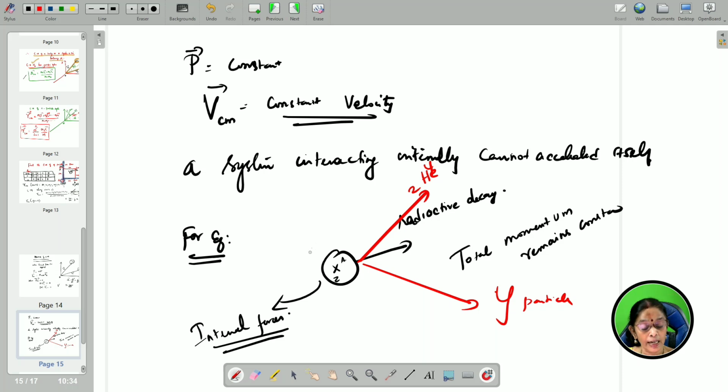So, it is splitting into different particles, but still the motion will be along its center of mass. It moves along the direction of the center of mass. Even though it gives scattered particles like an alpha particle and some other nucleus, the motion is still along its center of mass.